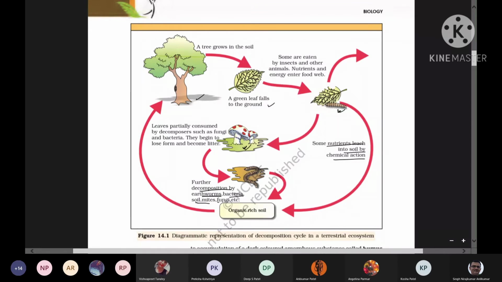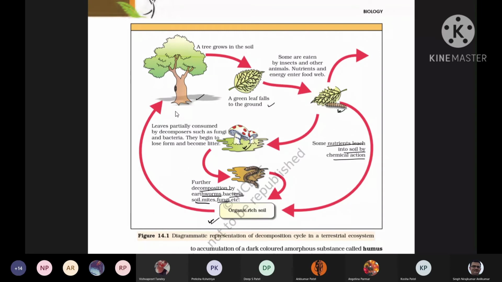Earthworm, bacteria, soil mites, fungi, etc., right? And finally the soil becomes rich in organic matter, right? And this organic rich soil again becomes available for the plants, right? So here is the diagrammatic representation of the decomposition cycle in the terrestrial ecosystem, right? And here the three processes are shown. The first is fragmentation, second is leaching, and third is catabolism, right?